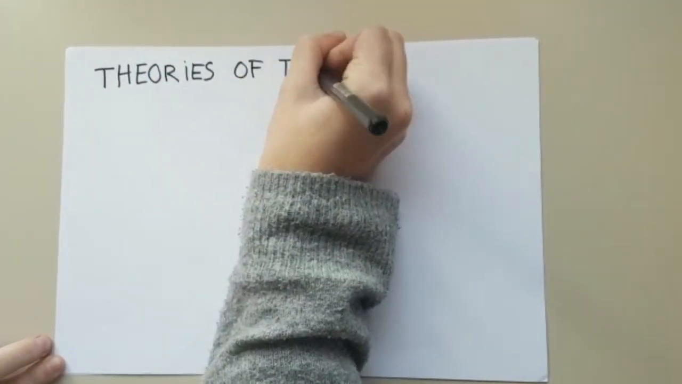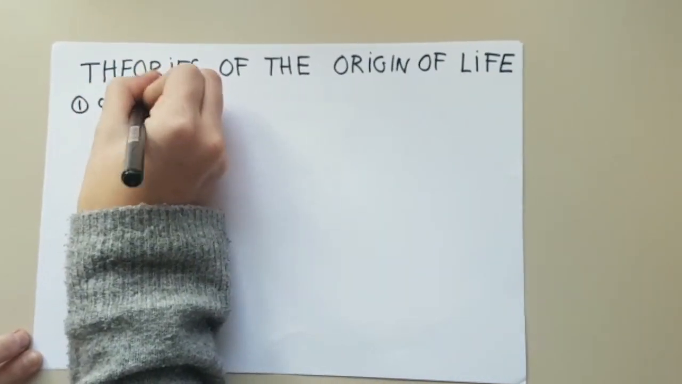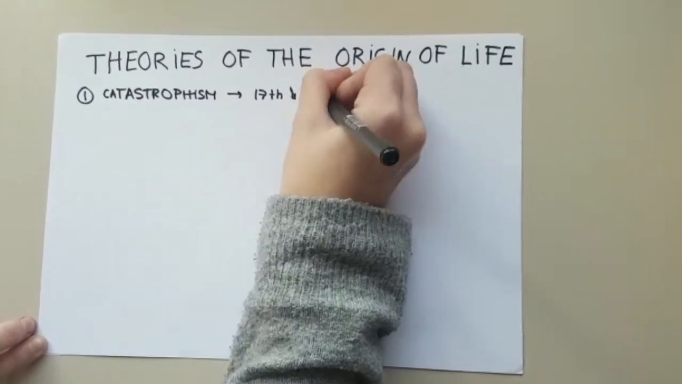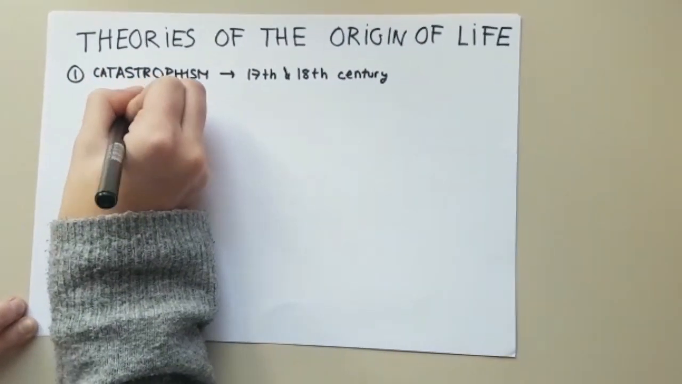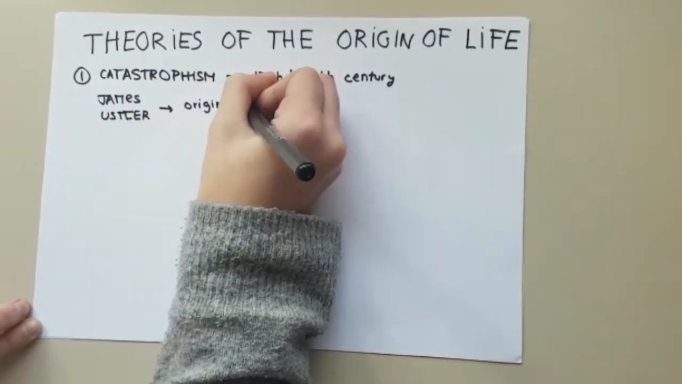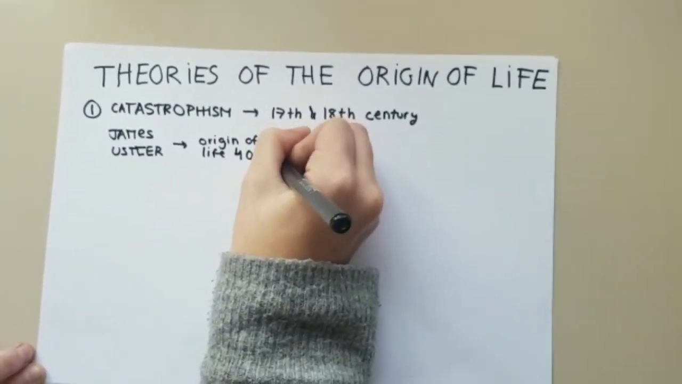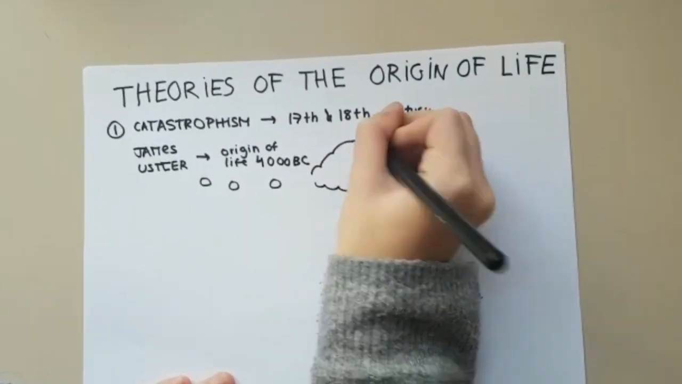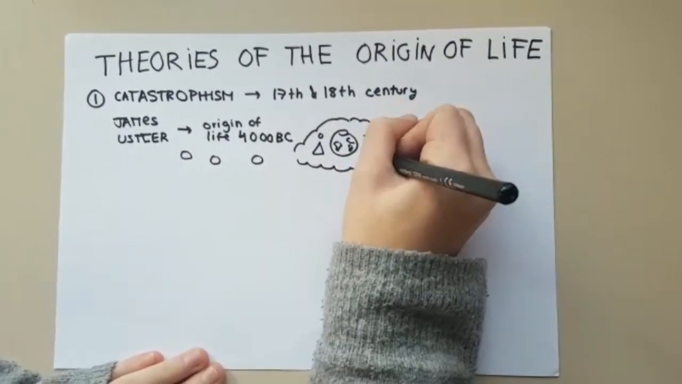Theories of the origin of life. Catastrophism. It was present during the 17th and 18th century, defined by James Ussher, who said that the origin of the Earth was in 4004 before Christ. This theory says that the Earth was formed because of large catastrophes.